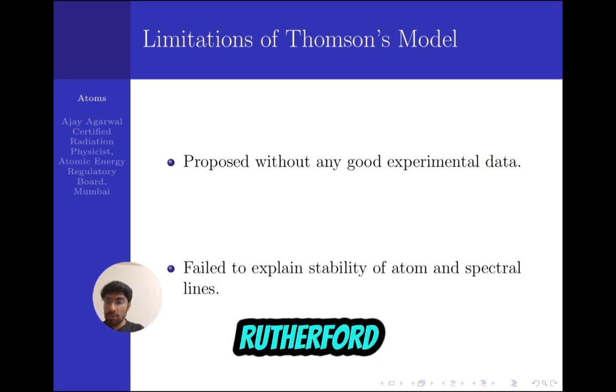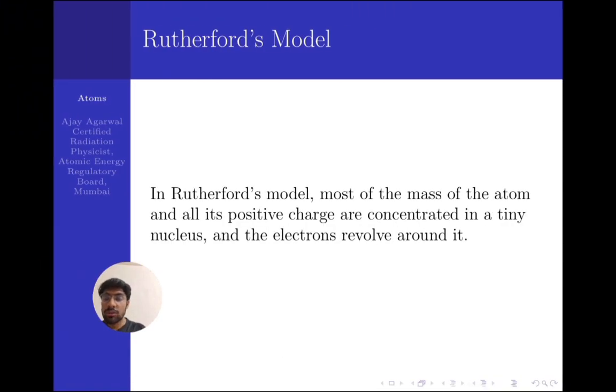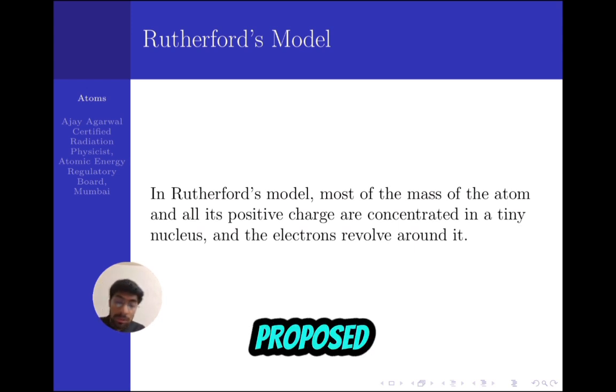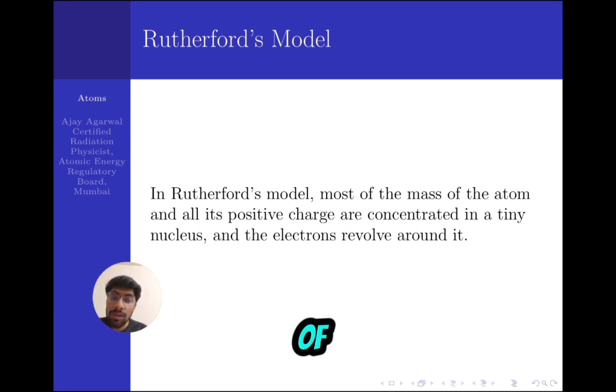After Thomson, Rutherford came in. So in 1910, with his student, he did the gold foil experiment, and he proposed a model of the atom. According to him, most of the mass of the atom and all its positive charge resides in a tiny space called the nucleus, and the electrons revolve around that nucleus.